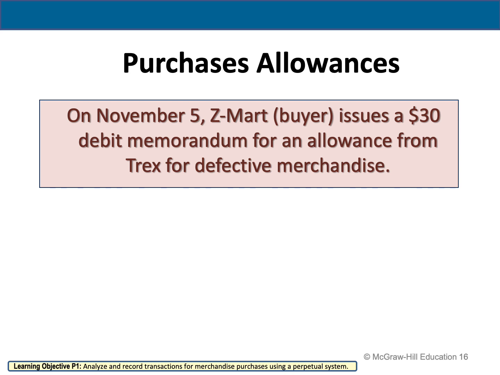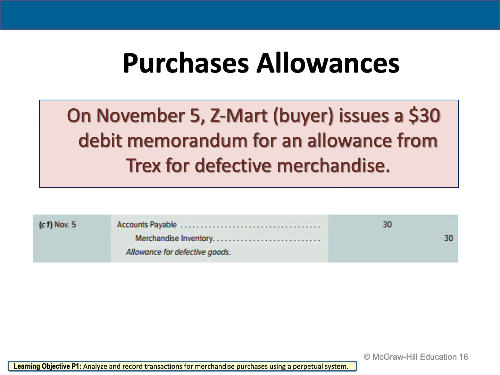So how are we going to record the entry for any purchase allowance? We're going to say accounts payable to merchandise inventory. Remember, for purchase allowances of defective merchandise inventory, the entry will be fixed. I'm going to say accounts payable to merchandise inventory with 30 and 30, which is the amount of the defective merchandise.